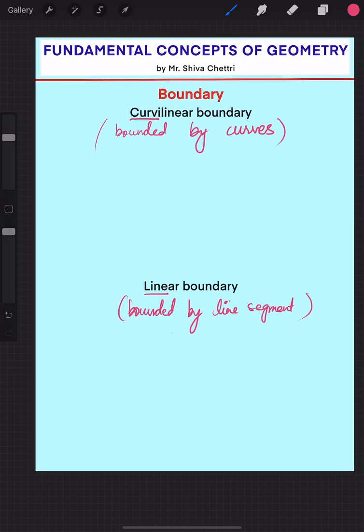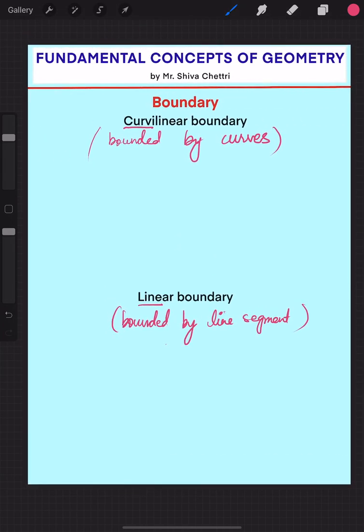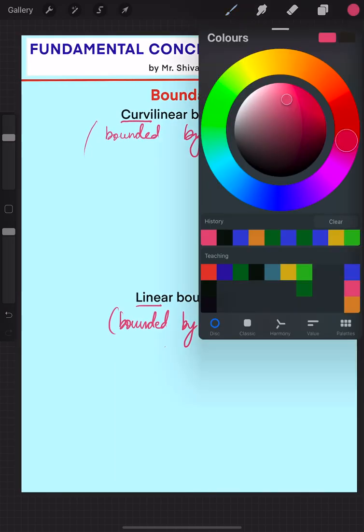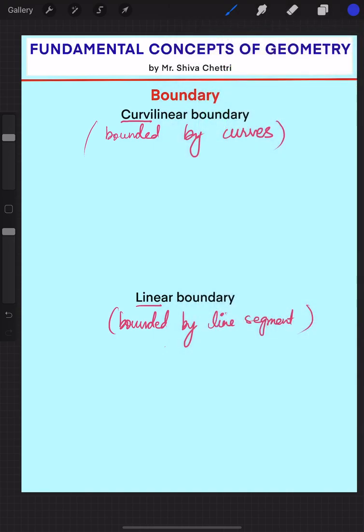Understood, right? So now, how does a curvilinear boundary look, and how does a linear boundary look? Let us see. Suppose I want to represent a pond in a garden, I just draw like this, isn't it? That is a curvilinear boundary. Even in maps, you have seen the India map, any map of the world, right? So what I do is I make it like this.